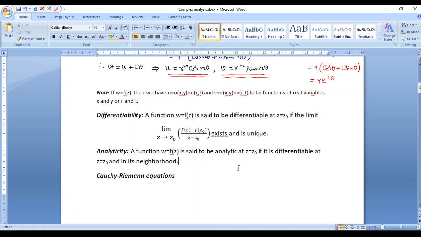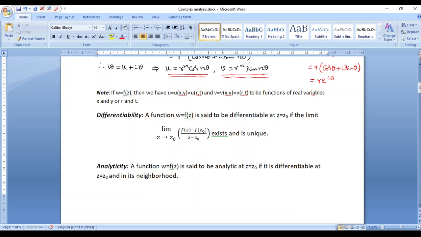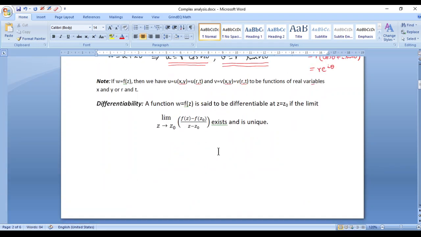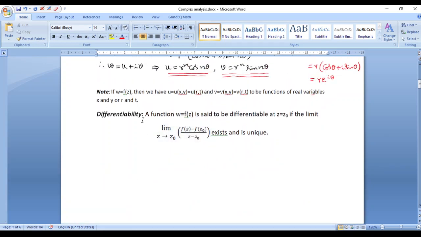Now we'll move on to the next definition, which is about differentiability. So when do you say that a function f of z of a complex variable is differentiable? A function w equals f of z is said to be differentiable at z equals z naught if the limit of f of z minus f of z naught by z minus z naught as z approaches z naught exists and is unique. Now, what do you mean by this limit existing?